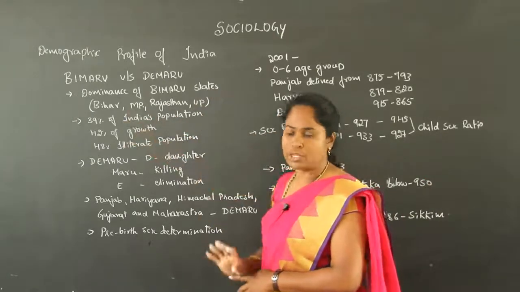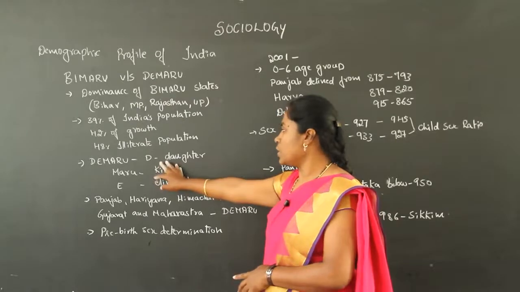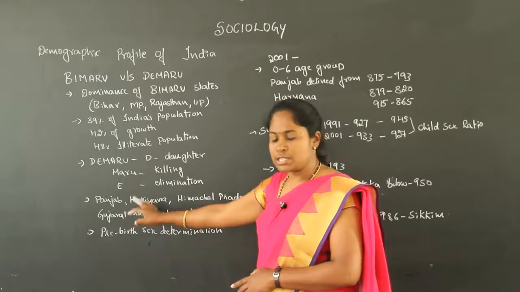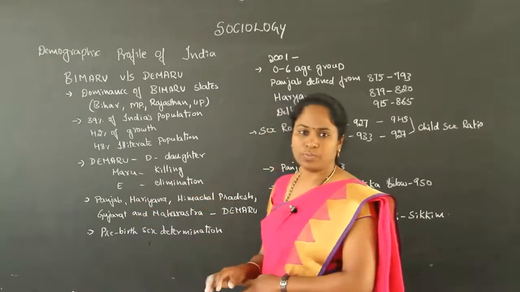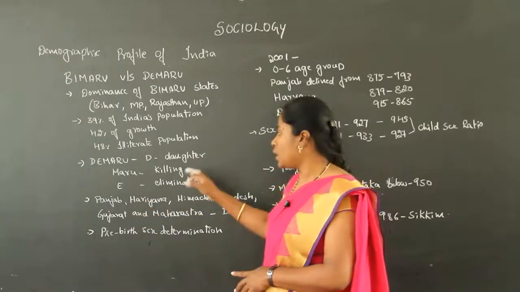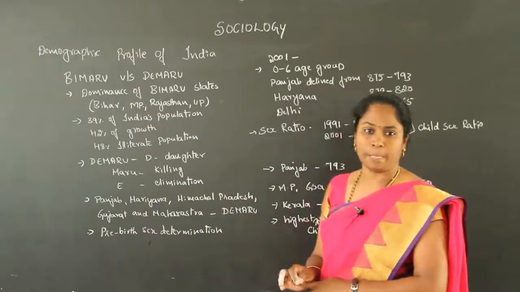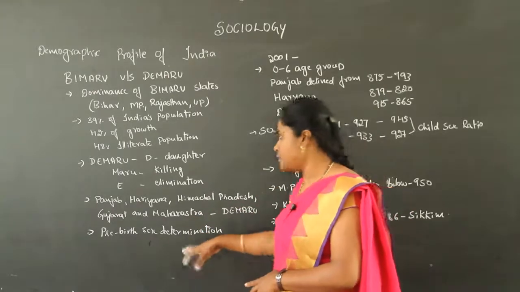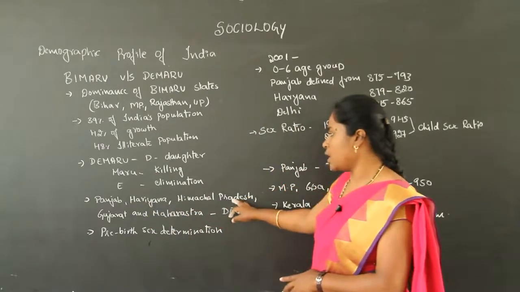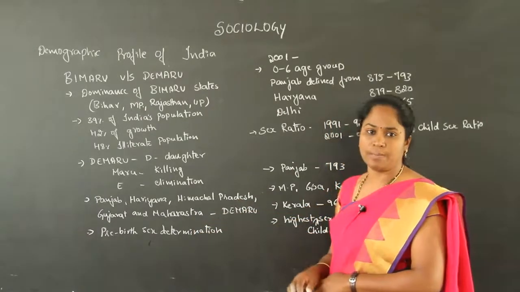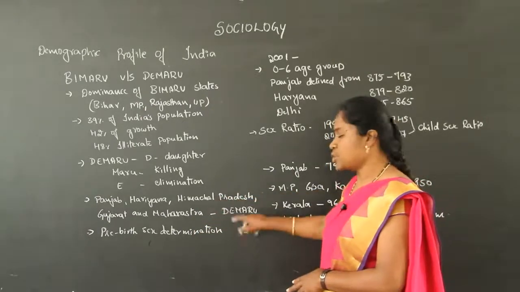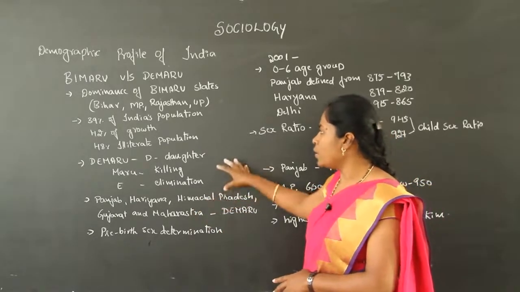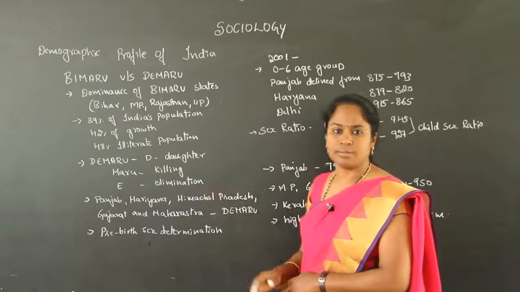And Dimaru means: D stands for daughter, Maru stands for killing, and in English E stands for elimination. So Dimaru means killing of daughters. This is more in some states of Indian society, that is Punjab, Haryana, Himachal Pradesh, Gujarat and Maharashtra. These states stand for Dimaru, and in these states we could find a larger number of female feticides.